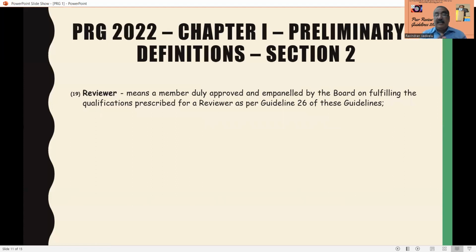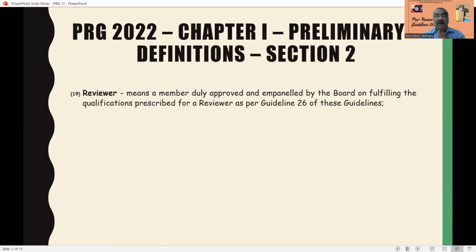So it means a member duly approved and impaneled by the board. Board means the peer review board, on fulfilling the qualification prescribed for a reviewer. What the qualifications are, you will decide later. But now you have to clear the peer review examination, and then only you will get the peer review certificate. That is the basic qualification prescribed for a reviewer as per guideline 26 of these guidelines.